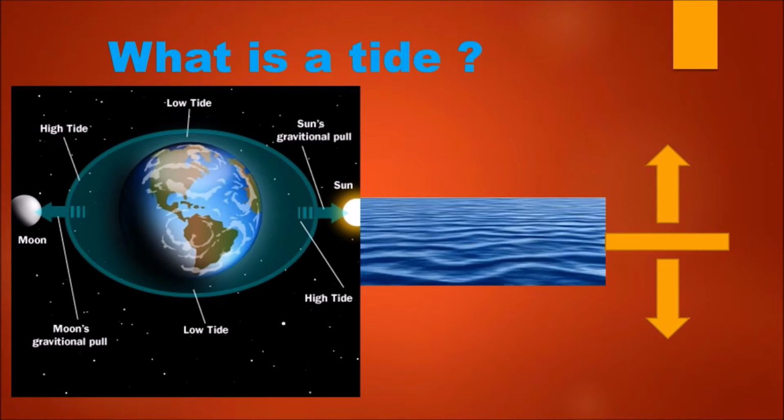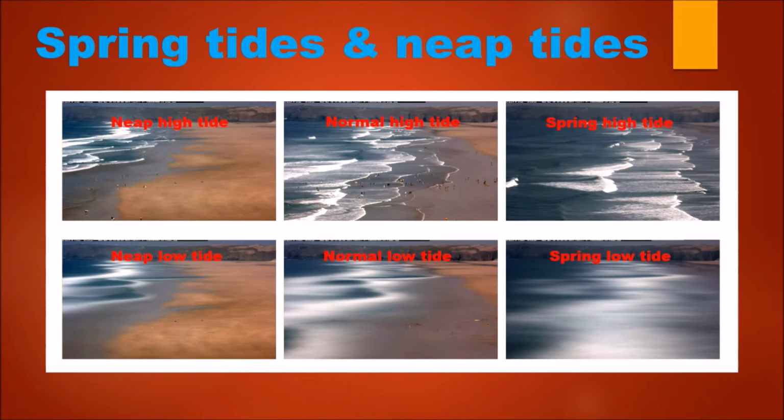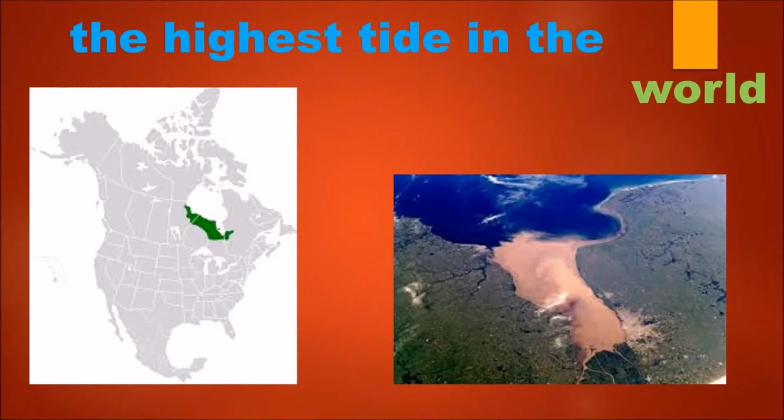The tides. The tides are movements of the sea caused by the pull of the moon and the sun on the Earth. There are two types of tides, neap tides and spring tides. There are two tides on a day, and they are repeated twice. Also, the tides rise and descend in 6 hours. The spring tides are tides that make normal tides bigger than normal. They are formed when the moon, the sun, and the Earth are in a straight line. Neap tides are tides that make normal tides lower than normal. They are formed when the moon, the sun, and the Earth are at a right angle. You can see the highest tide in the world if you go to Canada and visit the Bay of Fundy.